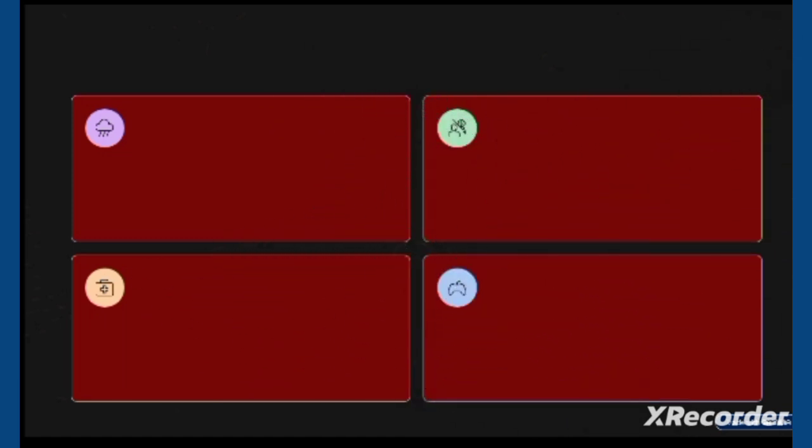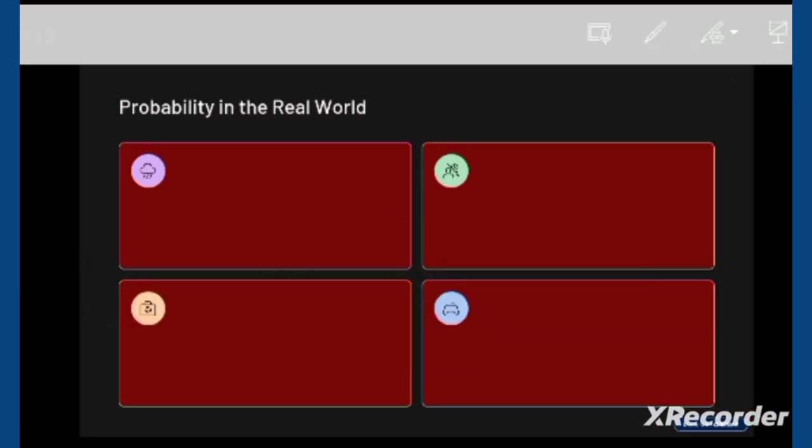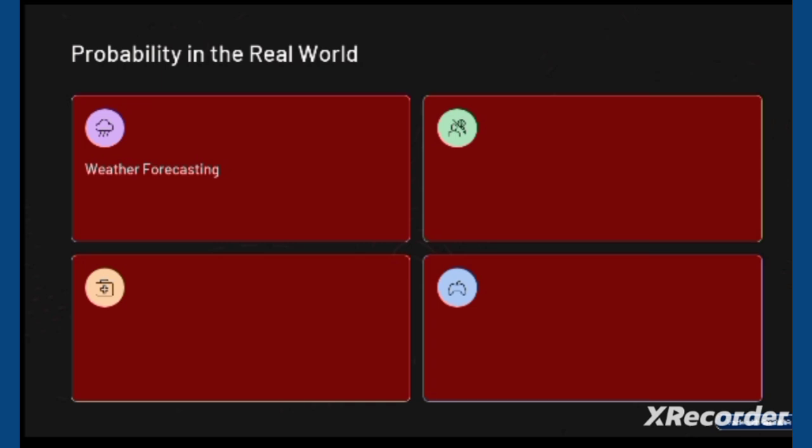Now we are going to have some examples here. I have some examples of probability. So, probability in the real world. In the real world, where is probability used? The first one is weather forecasting. Meteorologists use complex probability models to predict rain, snow, or sunshine. Meteorologists means the people who study weather and climate. They are predicting. Yeah, they are not sure about the result. They are predicting that tomorrow there may be rain or snow or sunshine. So they are predicting in the real world. That is what meteorologists do.